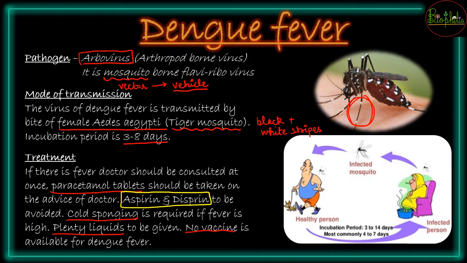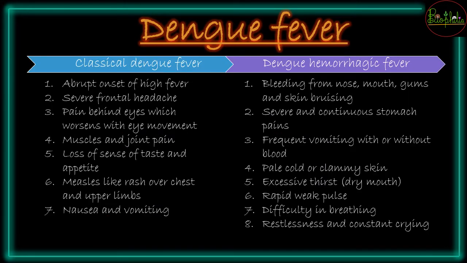If the person is suffering from dengue, then he has to go through the medication process and get out of the dengue fever. So that is the only way you can do once you are infected. If you want to prevent it, then prevent the mosquito bites by the various methods that I told you. So next we need to see that in dengue fever there are going to be two cases. The first is classical dengue fever. Second जो होता है, that is dengue hemorrhagic fever.